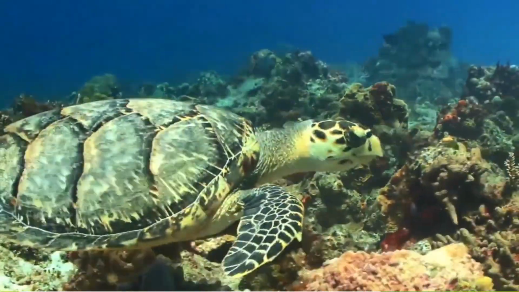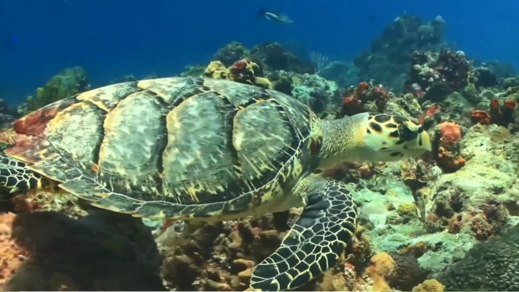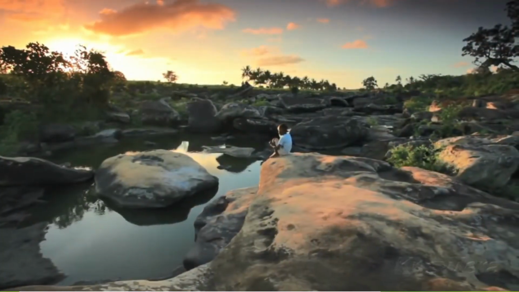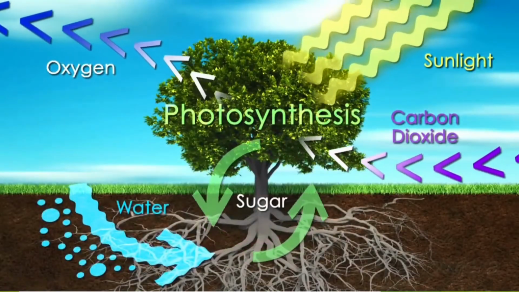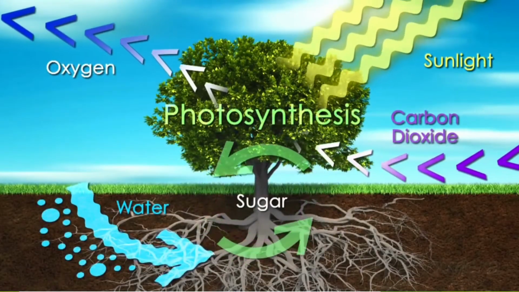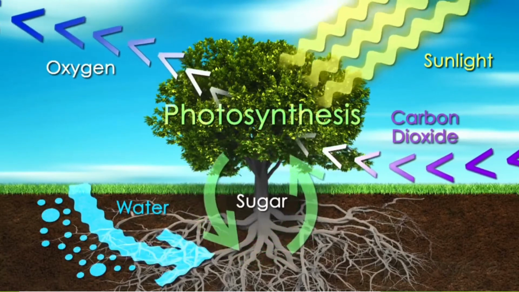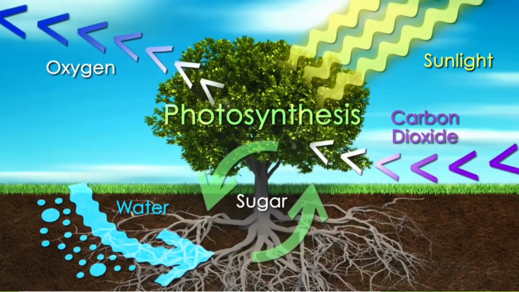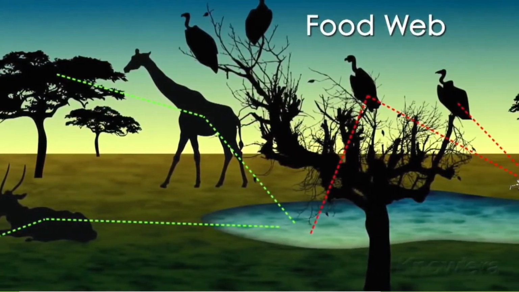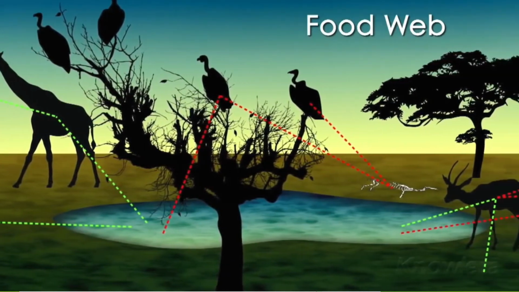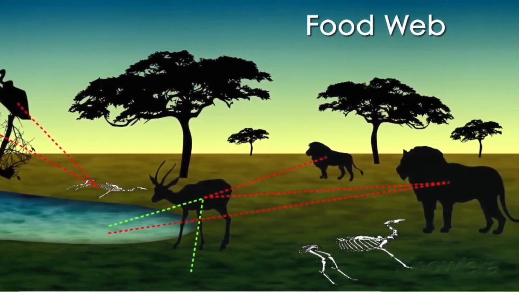Ecosystems can be almost any size. While most of us think of communities like a coral reef or a forest, an ecosystem can be a small pond or even the area beneath a large rock. Ecosystems need energy. In most cases, this energy comes from sunlight. Producers, like plants, take light energy and convert it into usable sugar energy through photosynthesis. As animals consume the energy from plants, they are eaten by other animals and ultimately decompose back into the soil. The energy moves through the ecosystem via a food web.